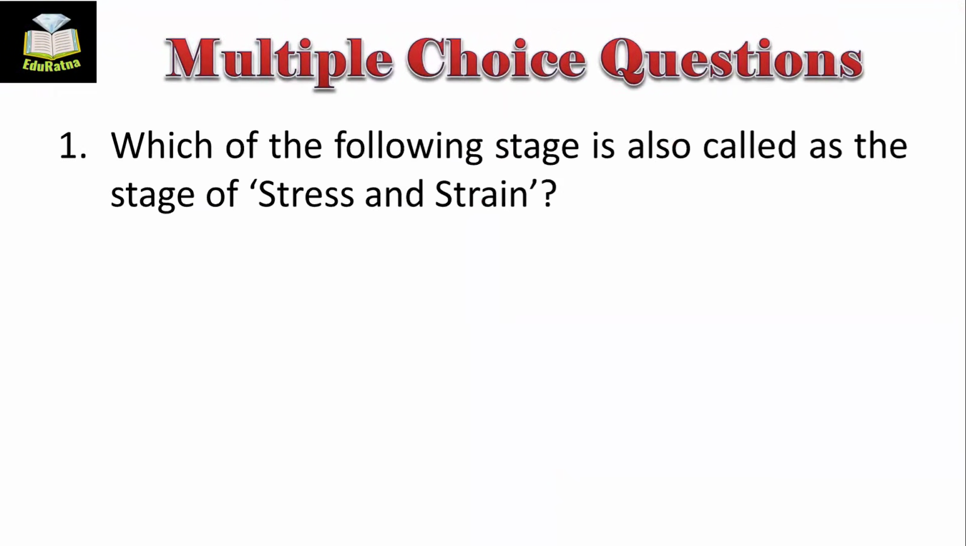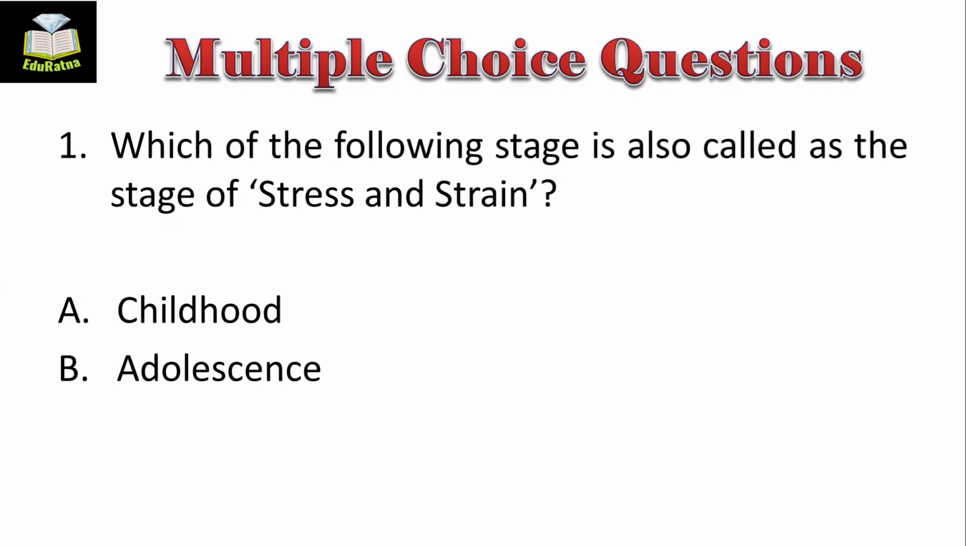Which of the following stage is also called as the stage of stress and strain? First, try to understand the question very carefully. Mark the words and keywords specifically. I have been repeating the same line. You have to identify the key concepts or key lines. Key concept means the keywords. Keyword here is the stage of stress and strain. Options are childhood, adolescence, adulthood, and infancy.